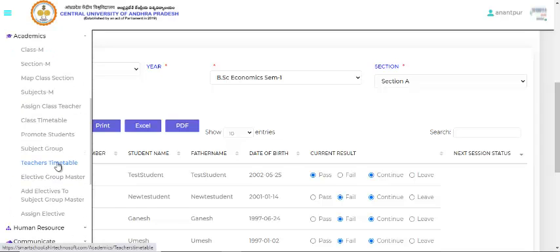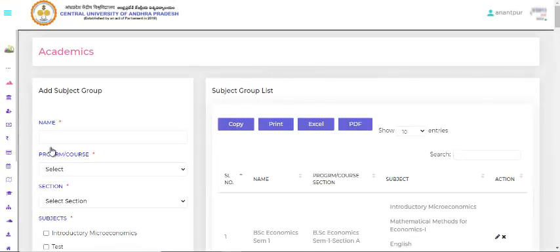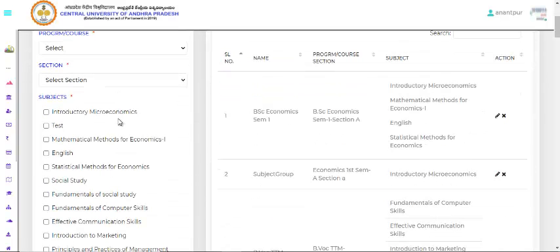And next I'm coming with the subject group. In the subject group, in one chapter we will be getting around 6 to 7 topics.